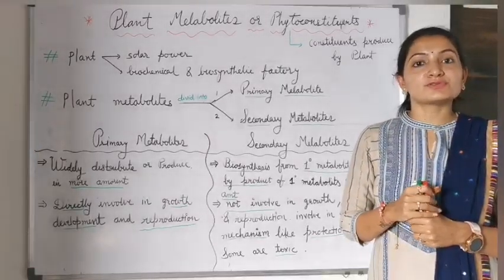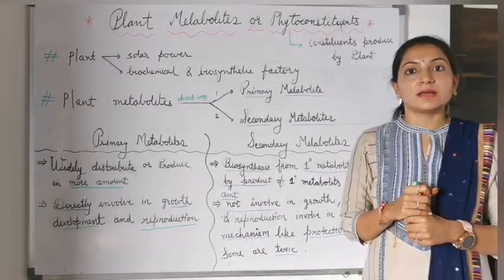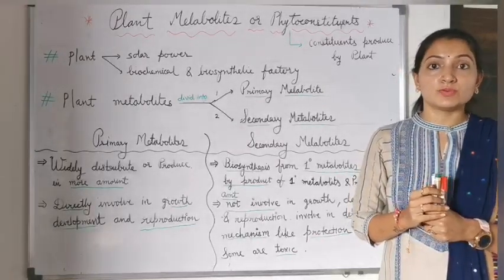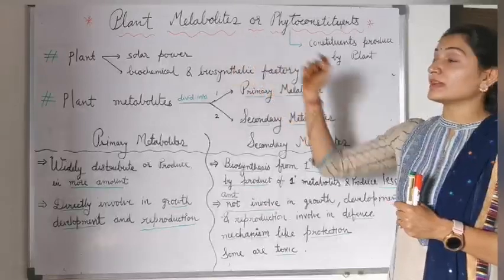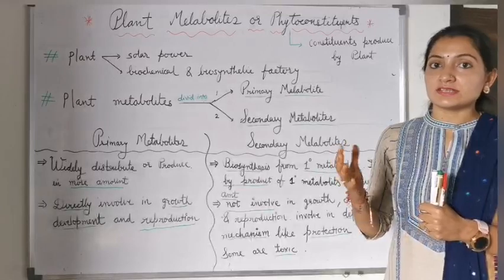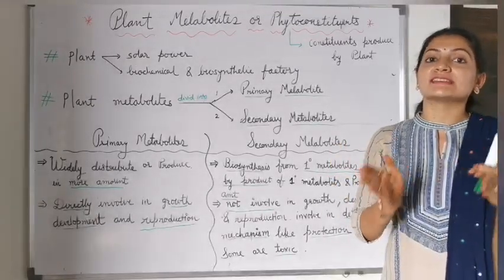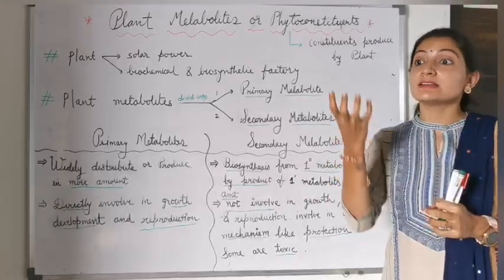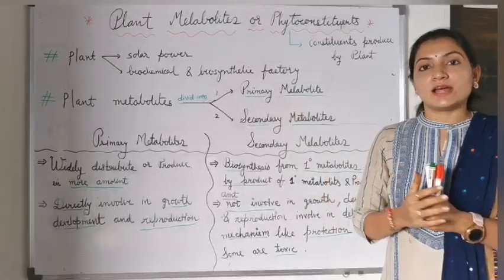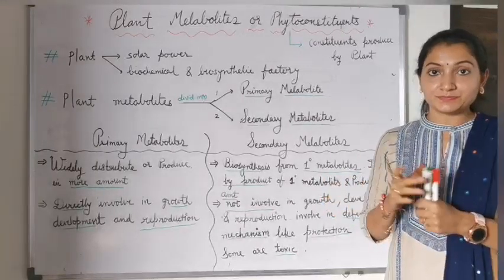Today we are going to study the subject pharmacognosy, 5th semester, chapter 1, metabolic pathways. In metabolic pathways, the first main topic is plant metabolites and phytoconstituents. Phytoconstituent means the constituent which is produced by the plant. Plant metabolites are also known as the metabolites which are produced by the plant.